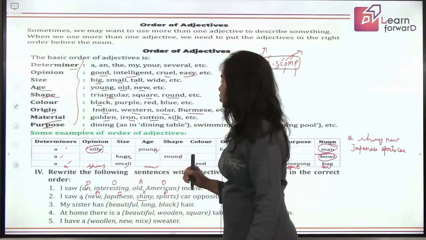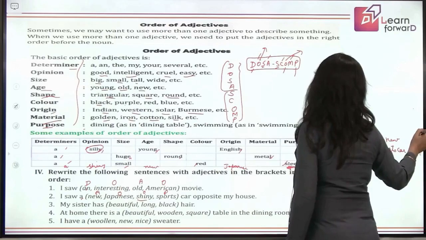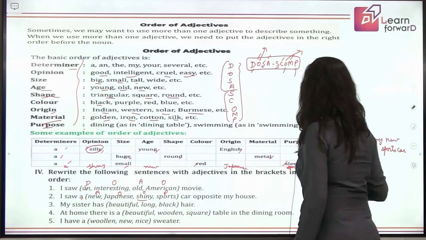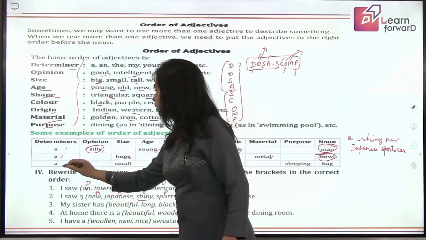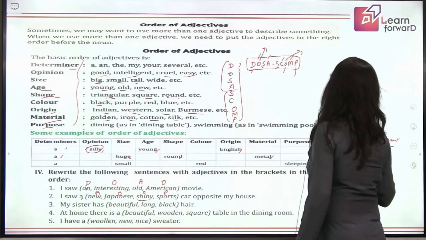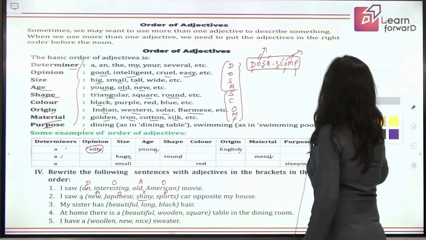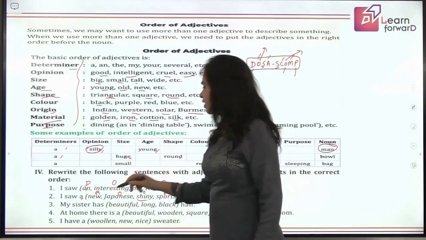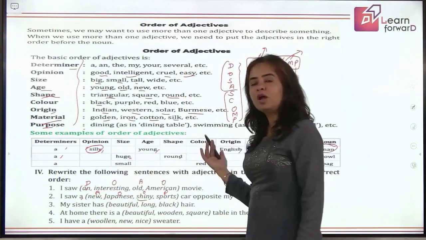Let us do one more and then the rest you will be doing yourselves. Let us erase this. And it will be easier for you to continue here in the columns. Initially for you to practice, and once you practice, you can just get the perfect answers by just using the acronym DOSASCOM. Let's move to the next. My sister has beautiful. So what is beautiful out of this?